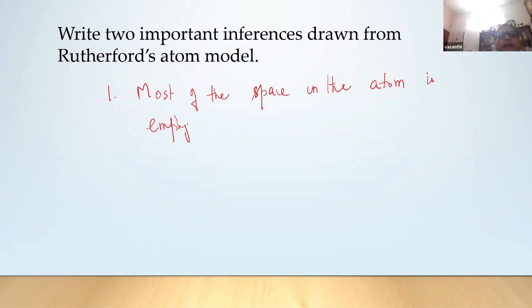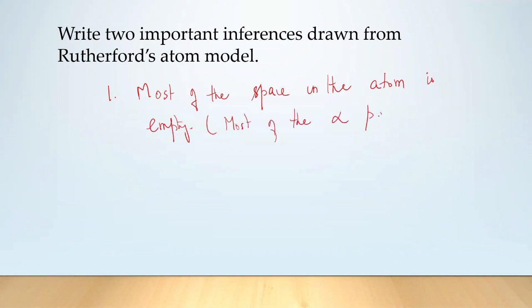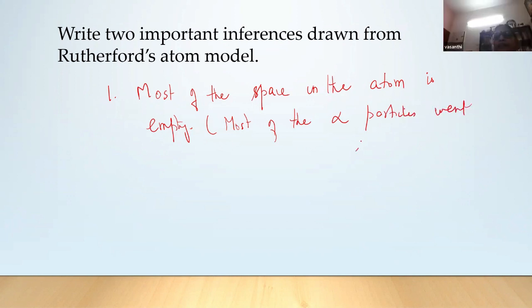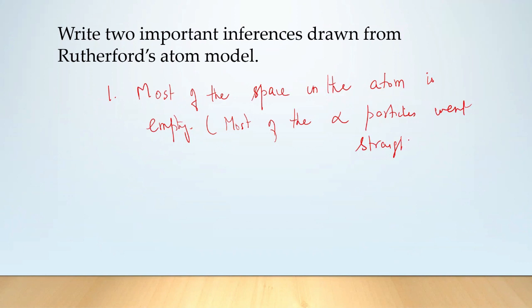So what is the experimental evidence for this? Most of the alpha particles, what was the trajectory? Went straight, isn't it? Yes, ma'am. Went straight. Okay, this is the evidence.